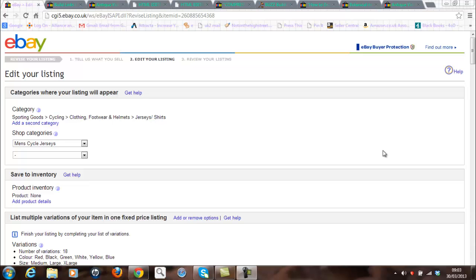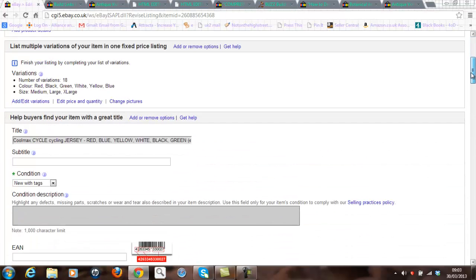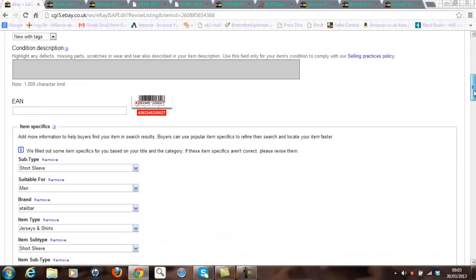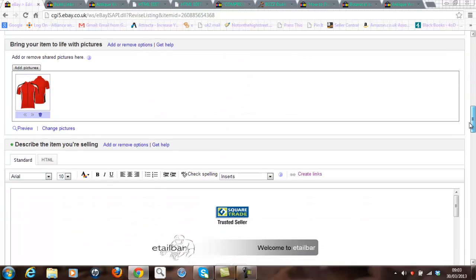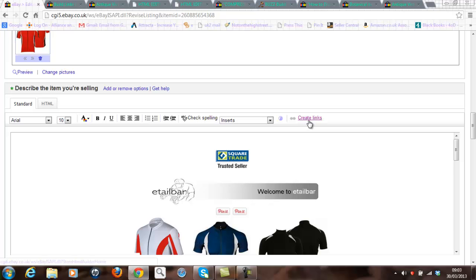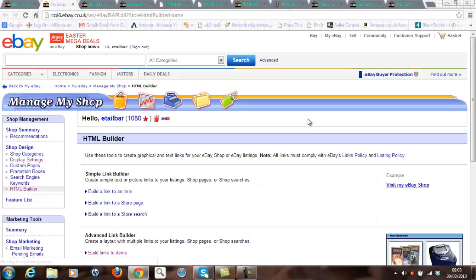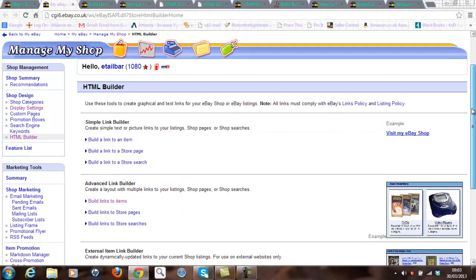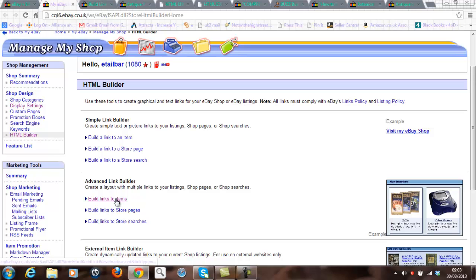So on the screen, I've gone into the revised area of an existing listing within my eBay shop. I'm going to go down about halfway down the page, just by the item description option, and you'll notice a link here called create links. If I click on the create links option, it allows me to create those link boxes, and the one I'm interested in is the build links to items.